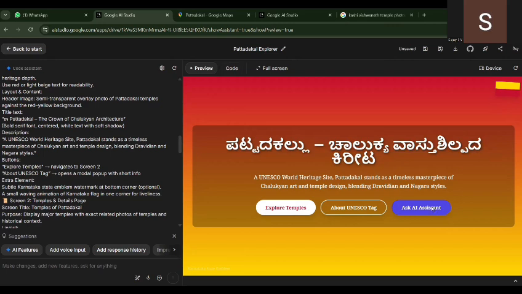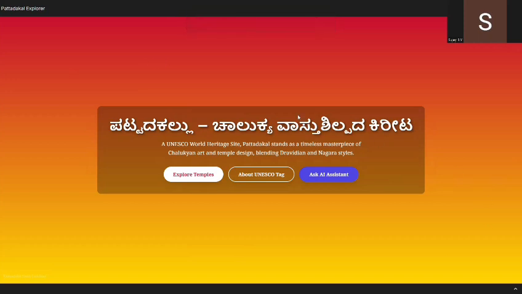So let's come to the app I built. I have made two screens. Let's view it in full screen. This is my first screen, which has a background in a Karnataka theme and the Kannada Rajyotsava flag. As I said earlier, it's waving in the top right corner.